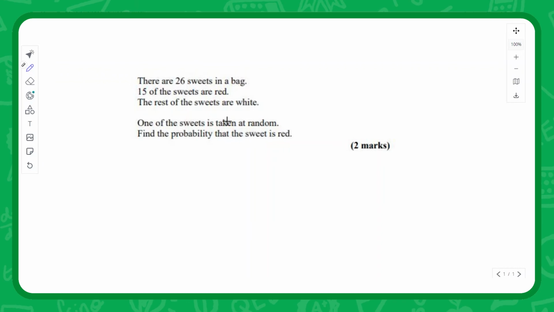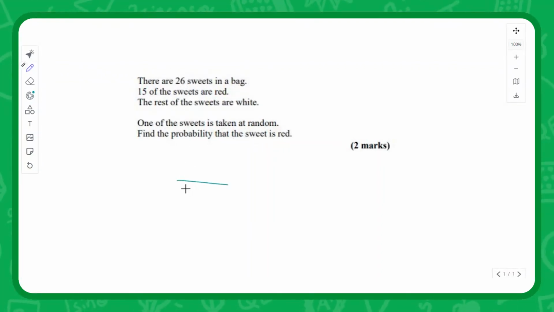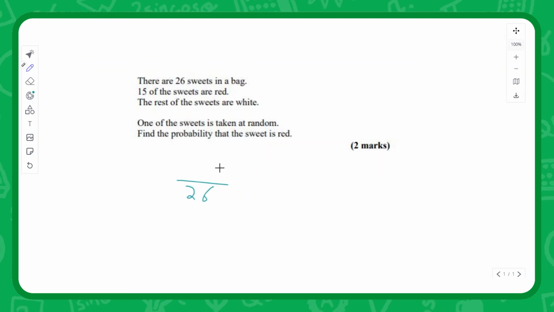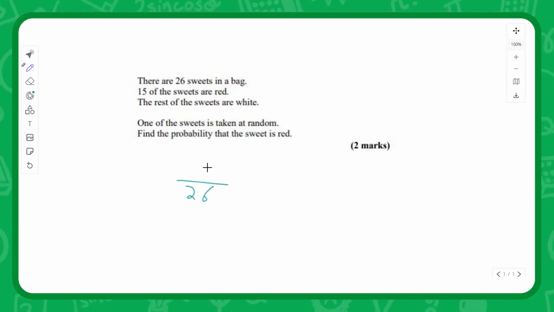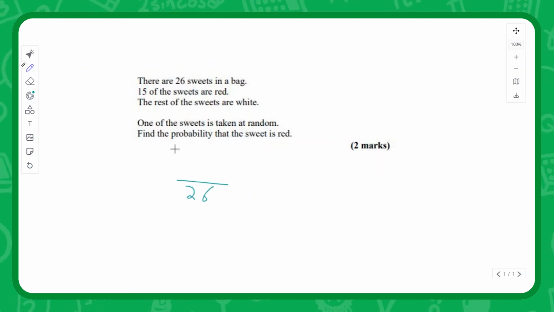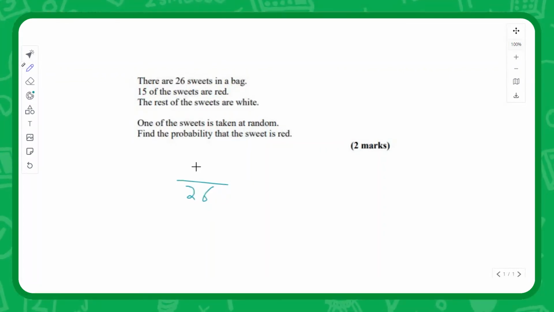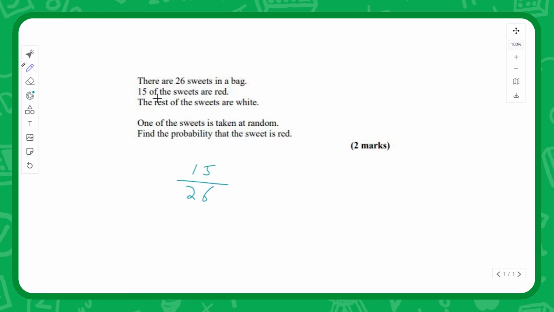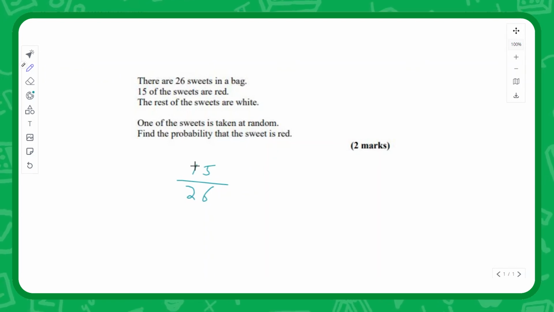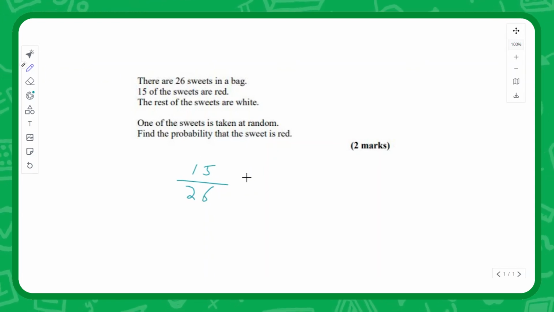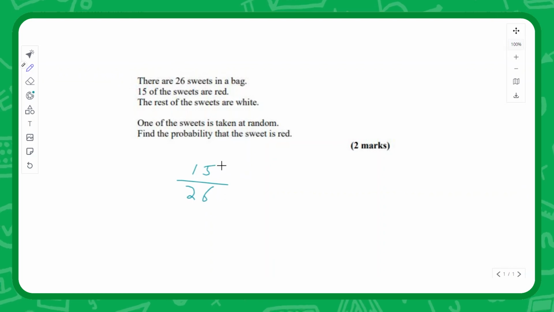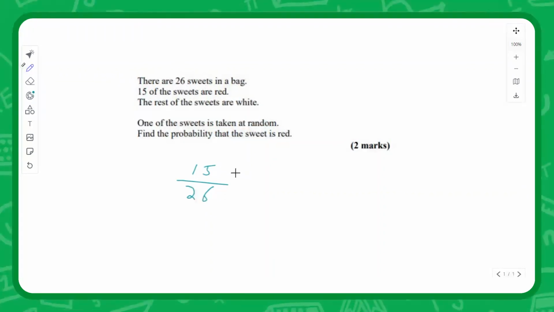Okay, nice and straightforward this one. 26 sweets in the bag in total, so we know it's going to be out of 26. We just need to know how many reds there are. There are 15 reds. Are any of the other sweets going to be red? No, it tells us very clearly the rest are white. So we've got 15 chances to get a red out of a total of 26 chances. So the final answer is 15 over 26.